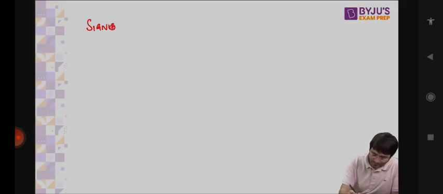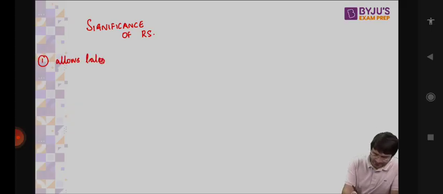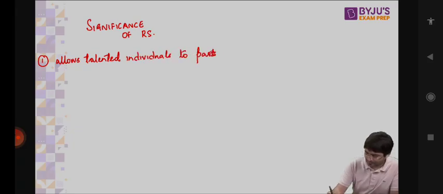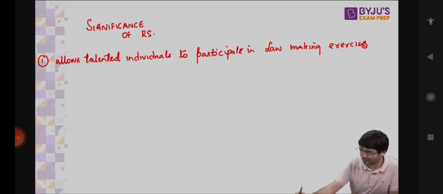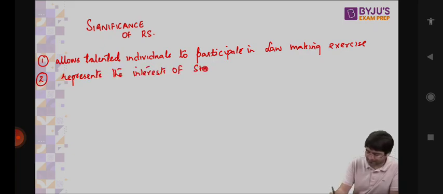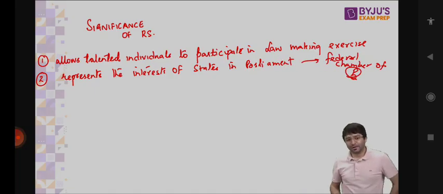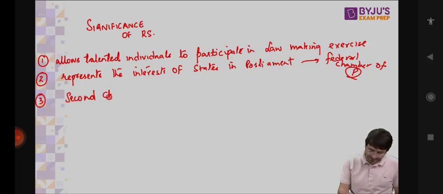What is the significance of Rajya Sabha? Number one, we say it allows talented individuals to participate in the law-making exercise. Number two, we say it represents the interests of states in parliament, and that is why we call it a federal chamber of parliament. We say Rajya Sabha is the second chamber of parliament and not the secondary chamber.